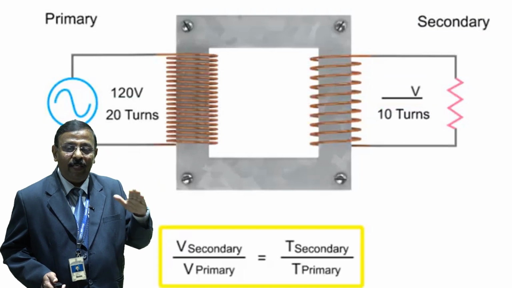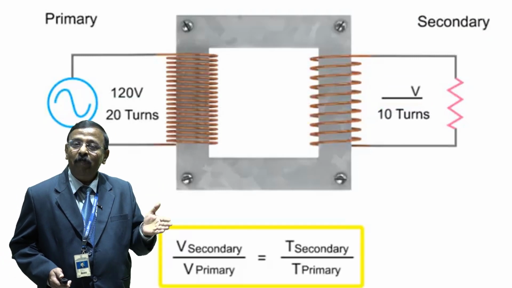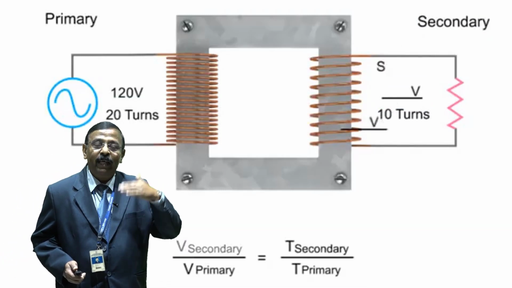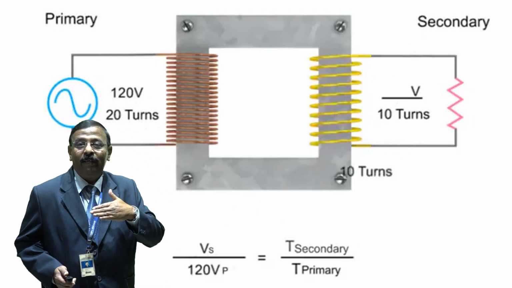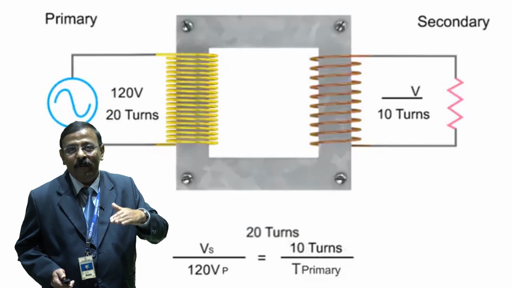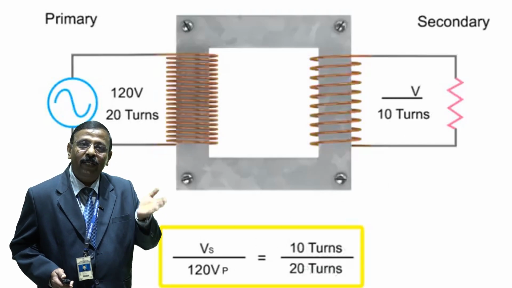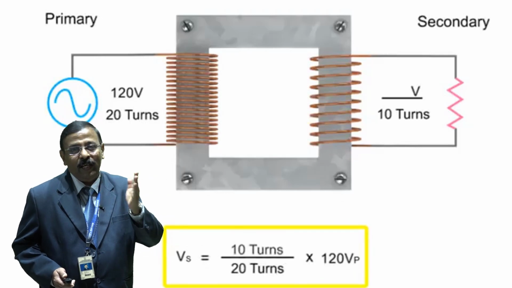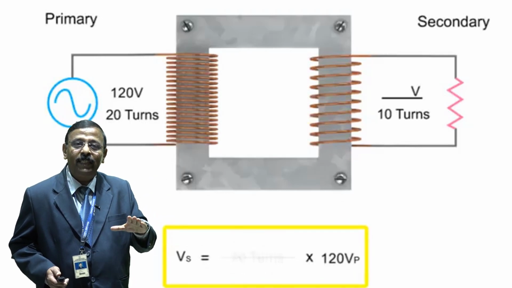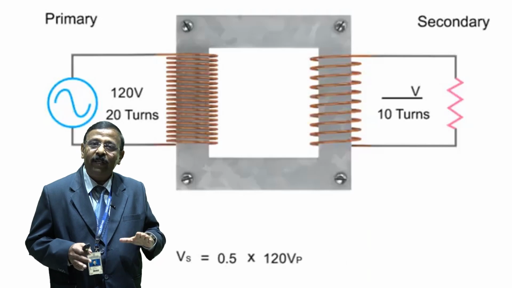Vs upon Vp is equal to Ns upon Np. It means you can decide how much voltage or current is required at the secondary side, given the voltage at the primary and the voltage required at the secondary. So it depends on the number of turns of the coil, which may be on the primary or on the secondary. So this is the working principle of our transformer.